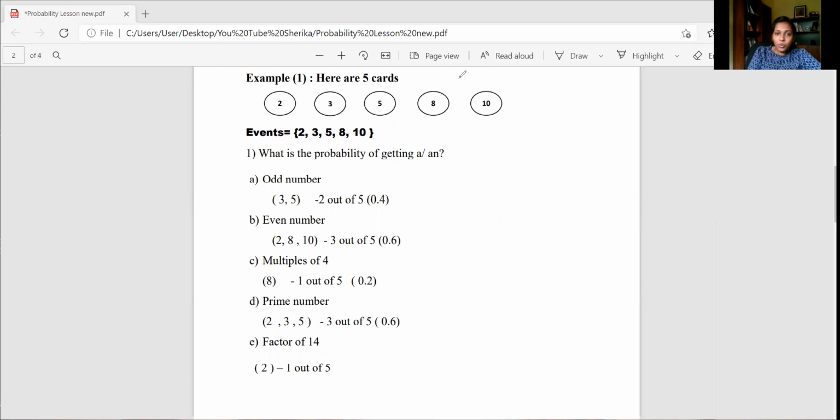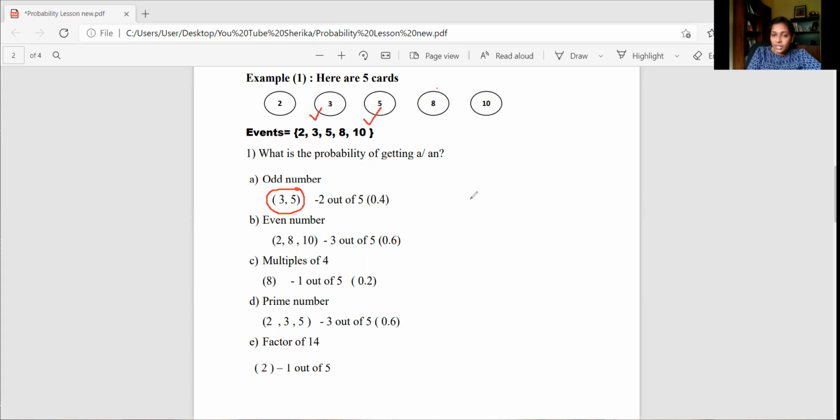Now, out of these 5 numbers, you have to identify the odd numbers. We know what odd numbers are. The odd numbers are the numbers ending with 1, 3, 5, 7, and 9. So according to these 5 numbers, 3 is an odd number, 5 is an odd number. That means I have 2 outcomes. So these are my 2 answers, and all together I have 1, 2, 3, 4, 5 outcomes.